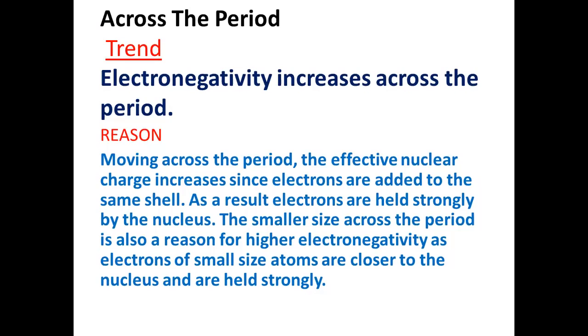The trend is electronegativity increases across the period, and the reason is when you move across the period, the effective nuclear charge increases. And since electrons are added to the same shell, as a result, the electrons are held strongly by the nucleus. The smaller size across the period is also a reason for higher electronegativity. As electrons of small-sized atoms are closer to the nucleus, they are held more strongly. So this is the reason why the electronegativity increases when you move across the period.